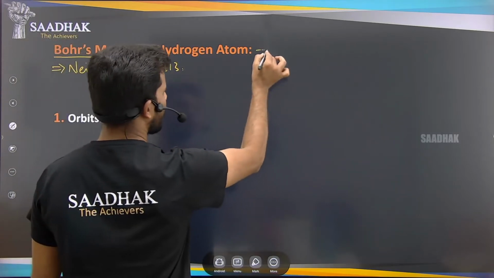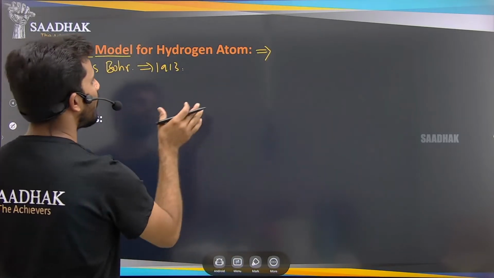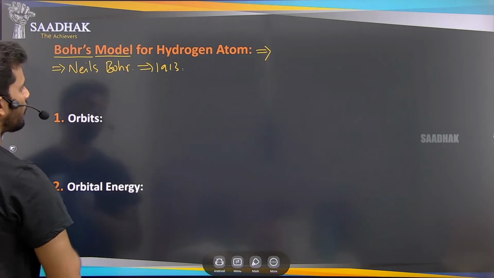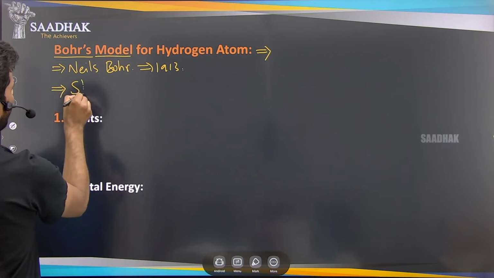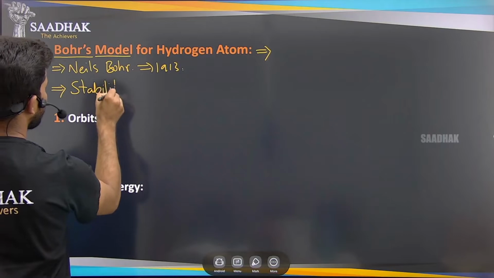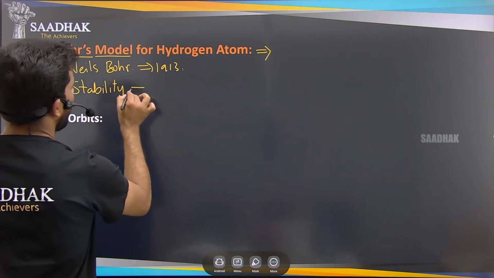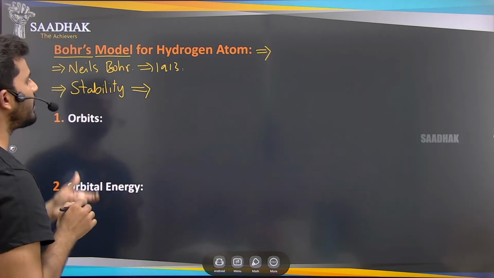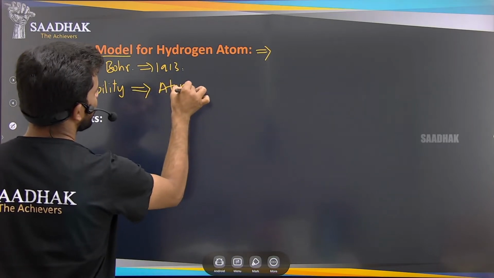Whatever the drawbacks of the Rutherford atomic model were, they were explained by this Bohr's model. This Bohr's model was able to explain how the atom is able to be in a stable position. The stability of the atom as well as the atomic spectra of the atom could be explained by this.